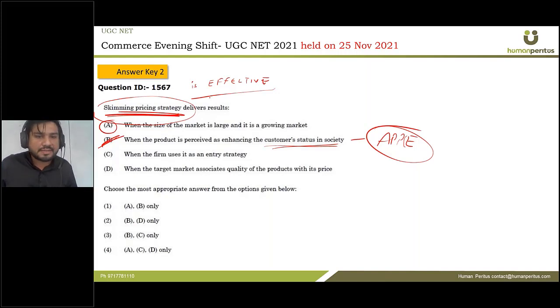When the firm uses it as an entry strategy, no, because yes, it is an entry strategy, but the question specifically is asking about the circumstances when we use skimming price strategy. We can also use penetrating price strategy for other products. Therefore, statement C is incorrect. Statement D says when the target market associates quality of the product with its price. Again, we talk about quality and therefore statement D is also correct. Option 2 says B and D is the correct answer, and therefore answer 2 is the right answer.